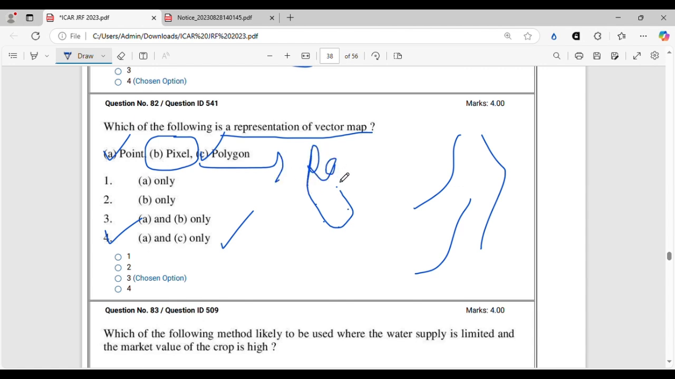data, right? Because in raster data you will find pixel, box like pixels. Inside that data will be there, that is the raster data, whereas vector data consists of point and polygon. Point and polygon represents the vector map. In vector map you cannot find the pixel, right? So option 4 will be the correct option, that is A and C only.